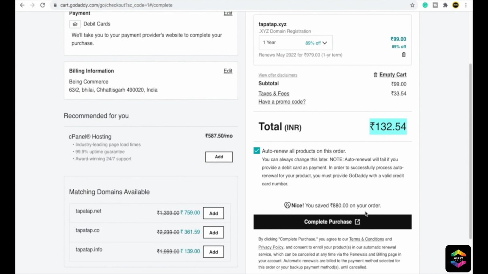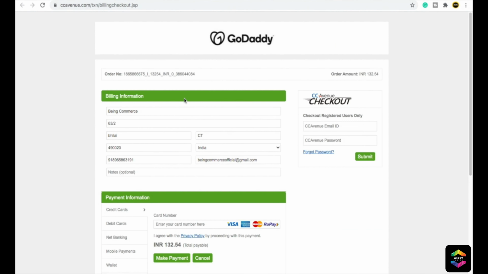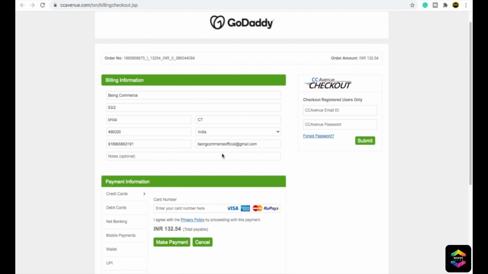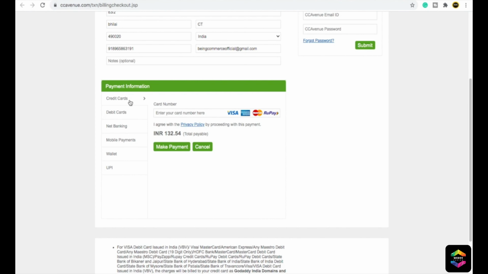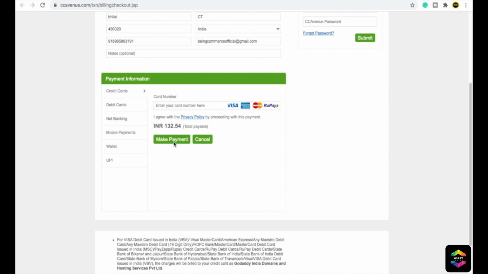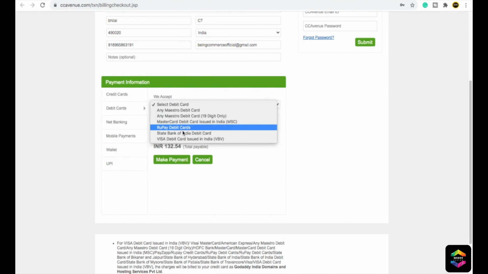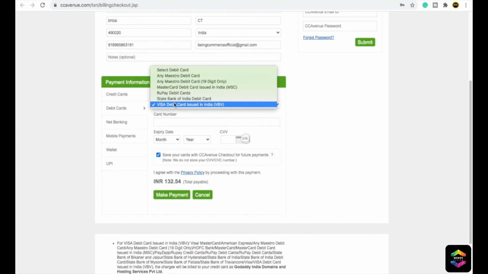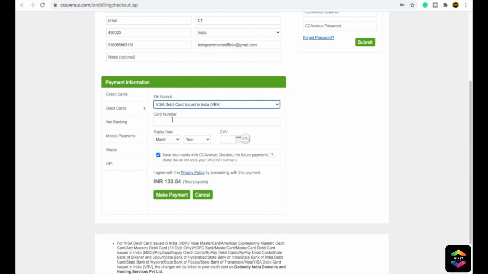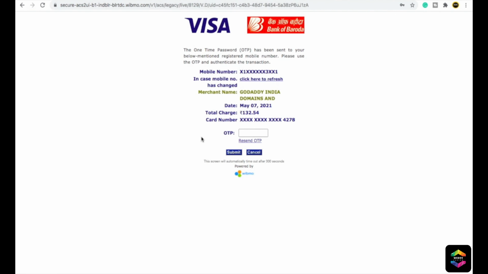After you do this, you just need to click on continue purchase. After that, it will take you to the payment form. Here you have to put in all your payment details and click on make payment. For example, I want to use a debit card, so I will put in all the details of my Visa debit card, and then click on make payment. It will ask for an OTP number for confirmation, and then click on submit.